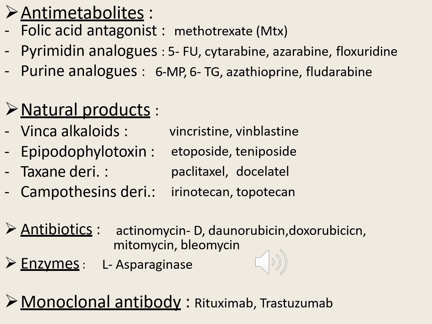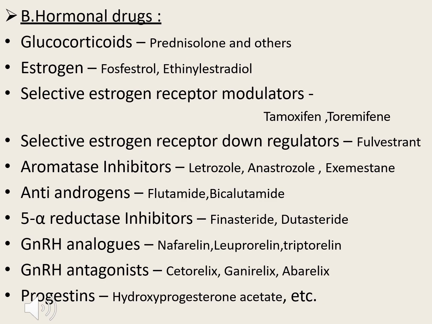So under the first class, the drugs acting on the cells, the first one are alkylating agents and the next one are antimetabolites which have folic acid antagonists, pyrimidine analogs and purine analogs. And the next class of drugs are natural alkaloids or the natural products in which we include vinca alkaloids, taxanes, camptothecins, epipodophyllotoxins, and the next class are antibiotics, enzymes, and monoclonal antibodies, which we have learned recently. So the first class of drugs, they are acting on the cells.